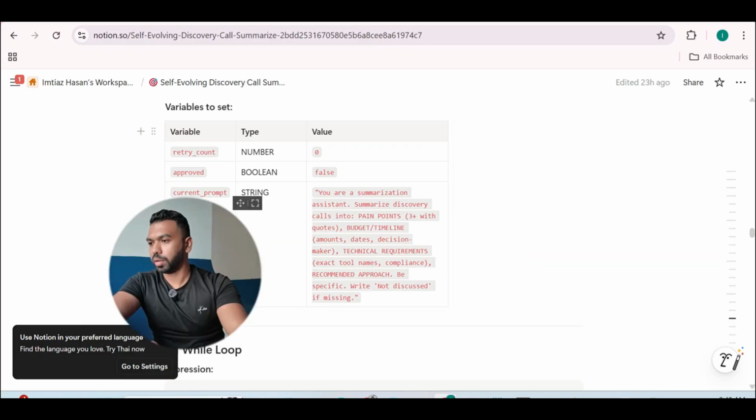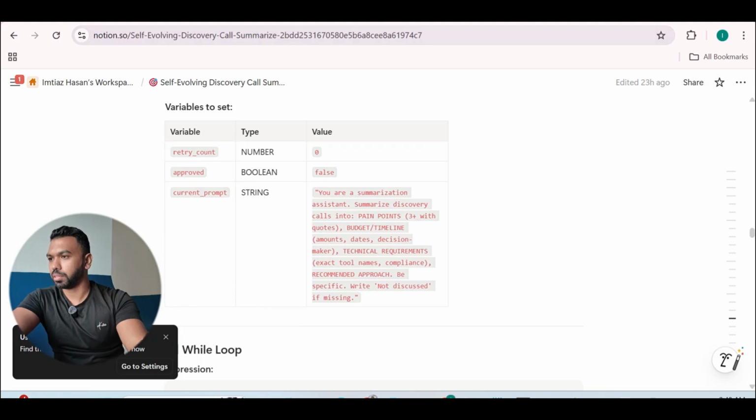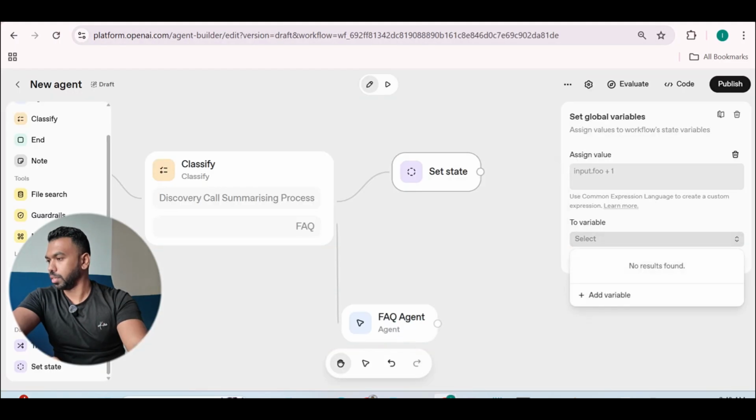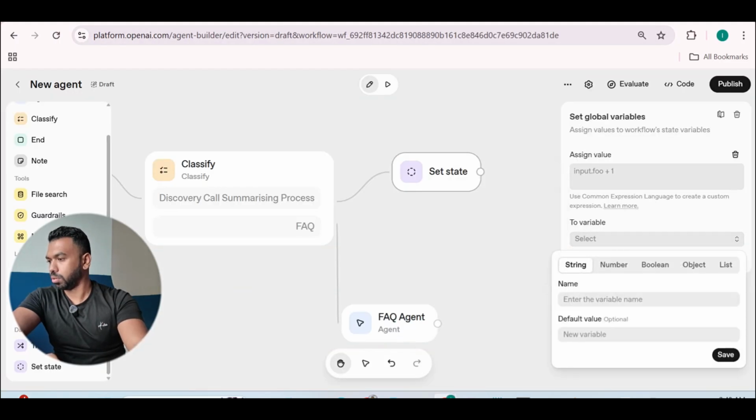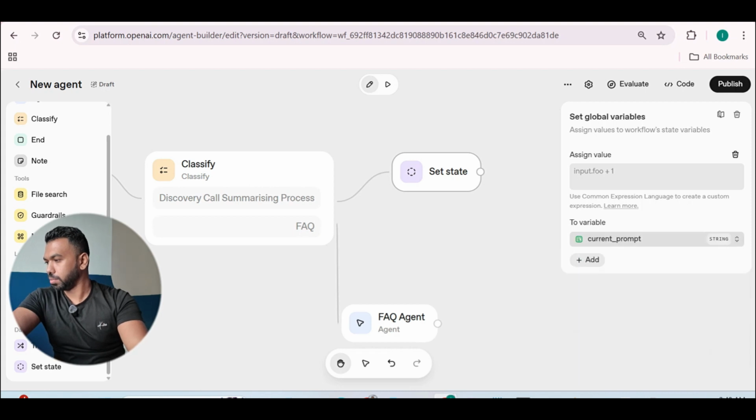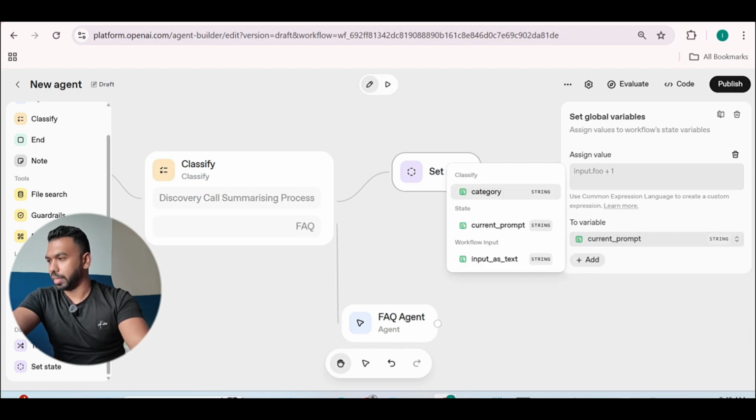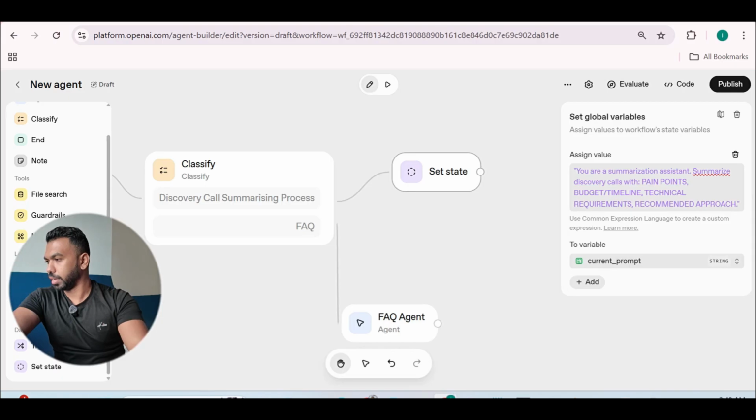So we're going to start with the prompt. Go ahead and copy the prompt, and we are going to actually add variables. So we'll say current prompt. Make sure it's string. Then we're going to paste the default value, current prompt. We can also paste it here to assign it, just like that.